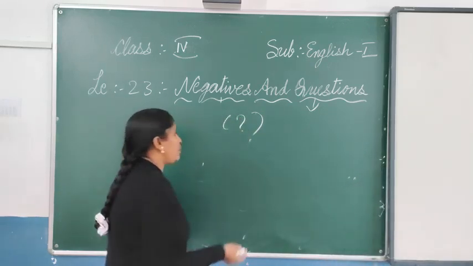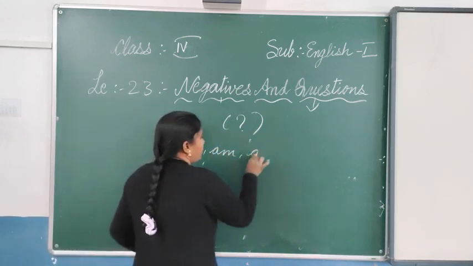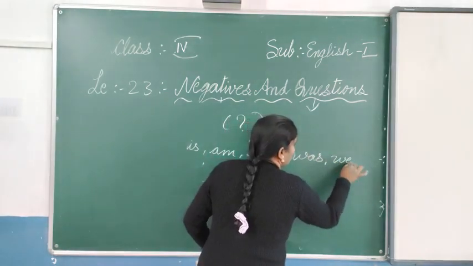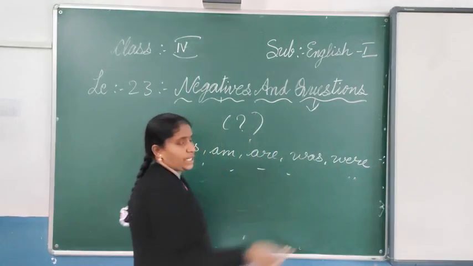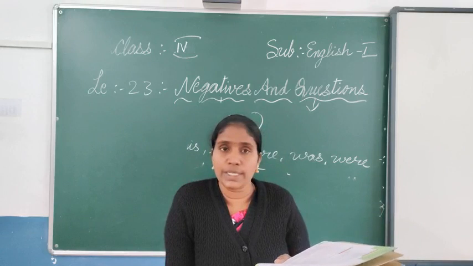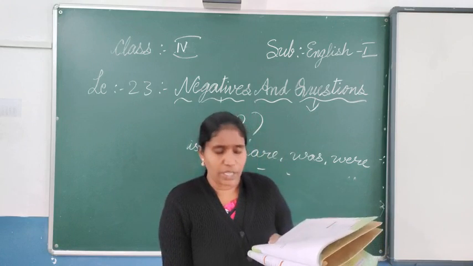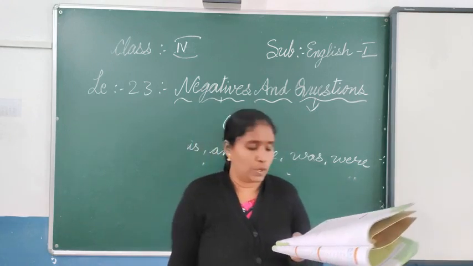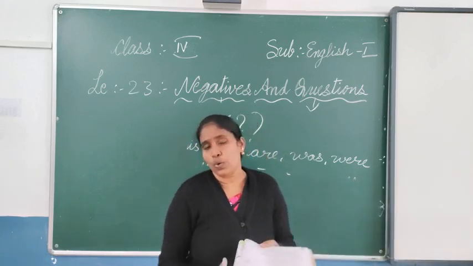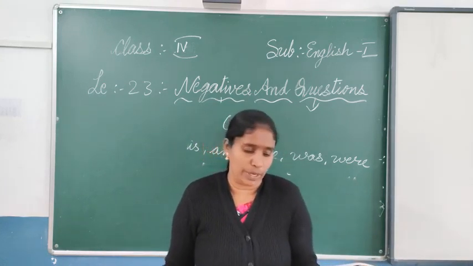So what are the helping verbs before the verb? Is, are, was, were, and so on. Will, shall, the next one has, have, do, does, did, could, would, can, may, must, all this will come. The answer to all these questions can be either yes or no. So when we are using this kind of helping verbs, we give the answer yes or no only.